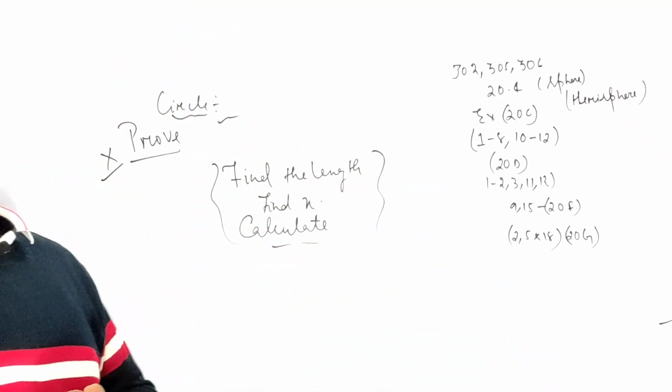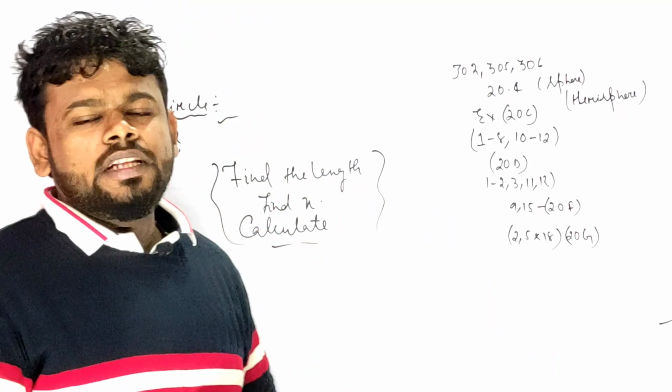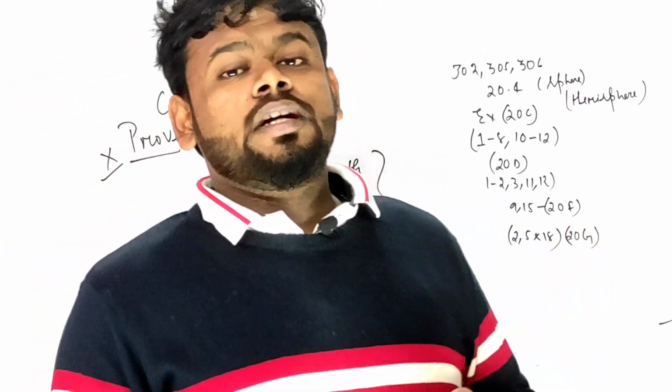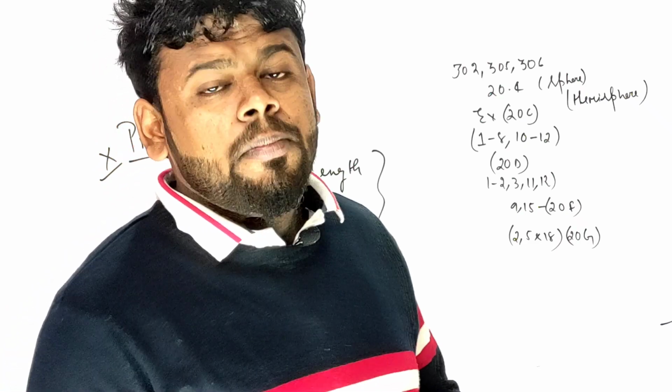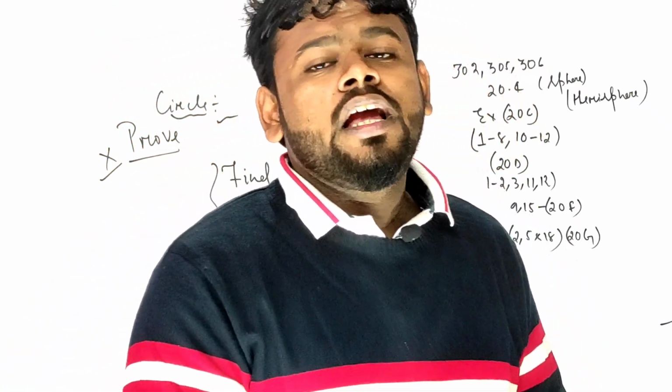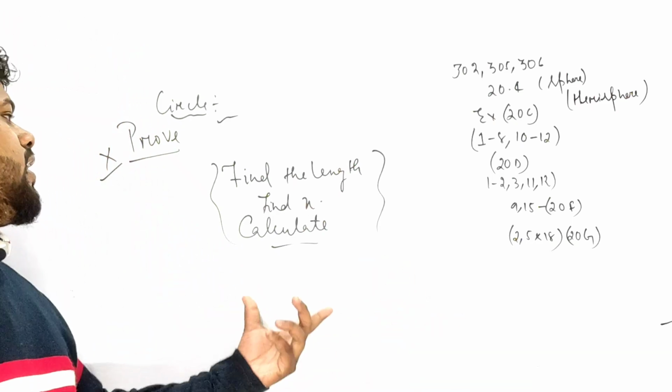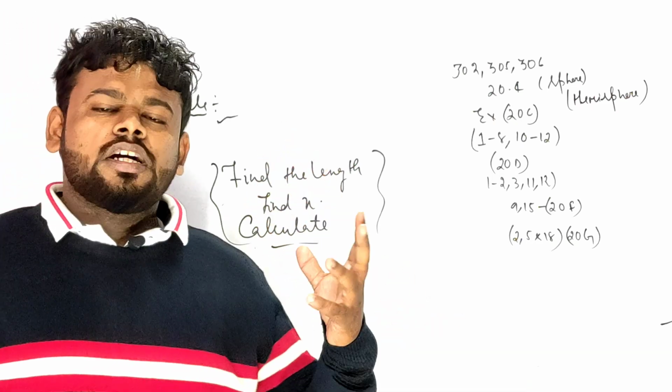That type of problem you have to do. Suppose a figure would be there in which they might have said find x, something like that. So it is all about a cut copy paste of similarity: how you have understood the similarity, how you have done the similarity, in the same way the circle will be there.